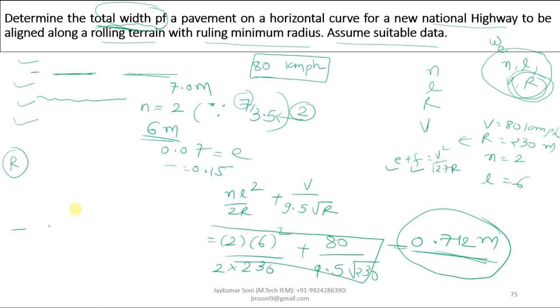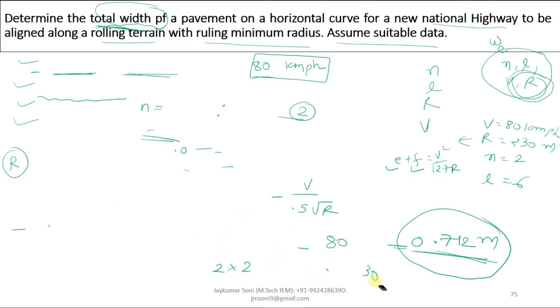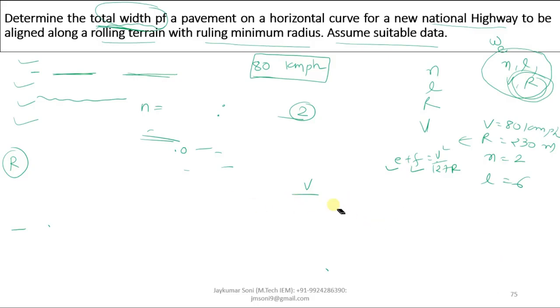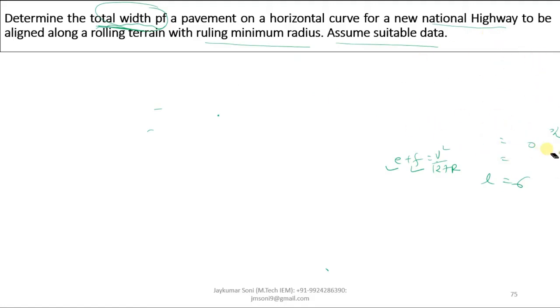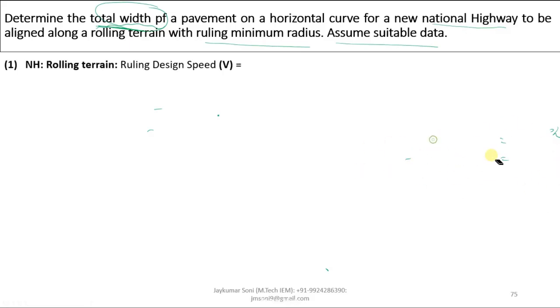What we have done in this example, let me revise all the things in detail. In this example, it is told that you have to assume certain data, but in order to assume this data, you need to have certain knowledge of national highway, ruling speed of various kinds of terrains, and then only you will be able to calculate this particular example.